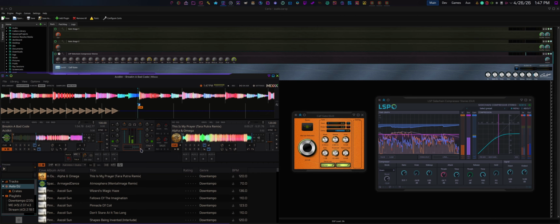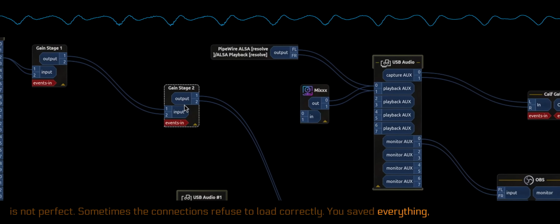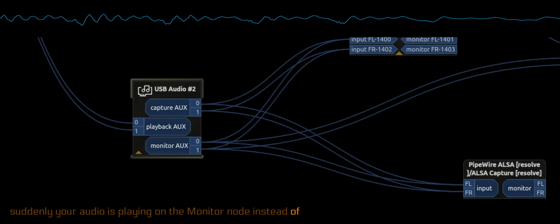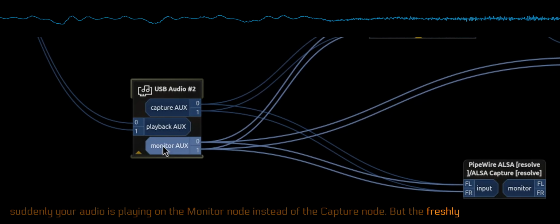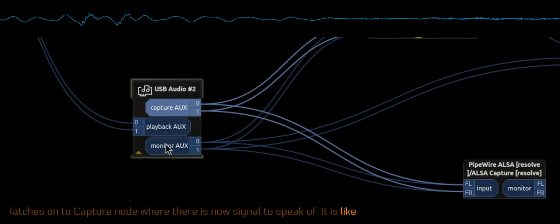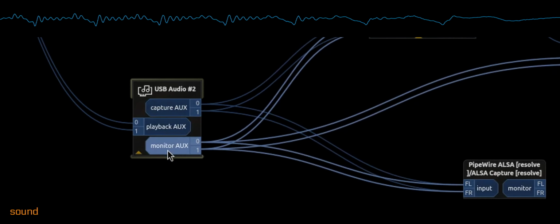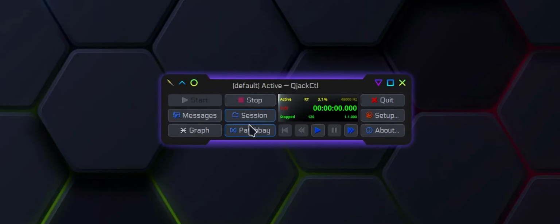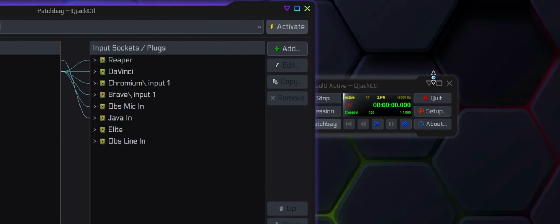Sometimes the connections refuse to load correctly. You saved everything, reopen the project, and suddenly your audio is playing on a monitor node instead of a capture node. But the freshly started app latches onto the capture node where there is no signal to speak of. It's like the software is deliberately hiding the sound from you. How rude. No worries. QjackCtl rides in to save the day like Jack Sparrow.